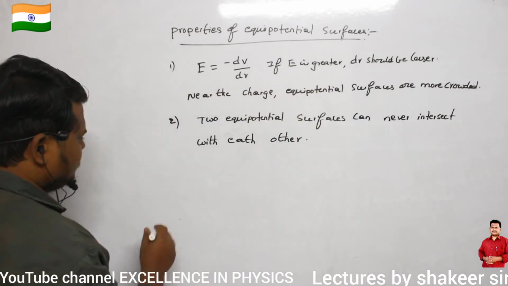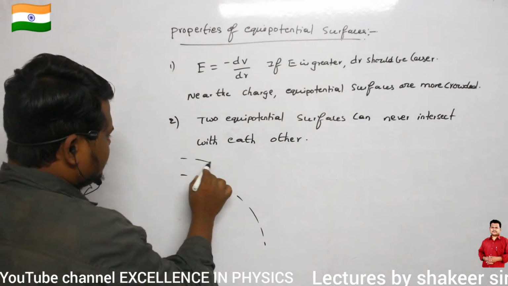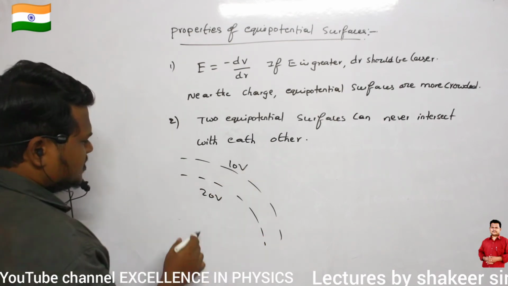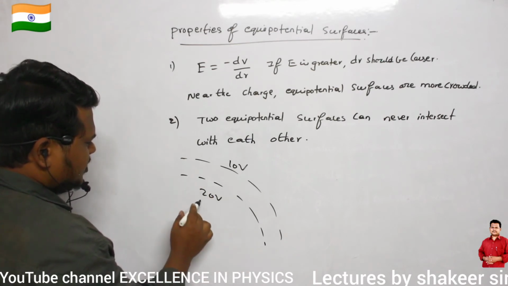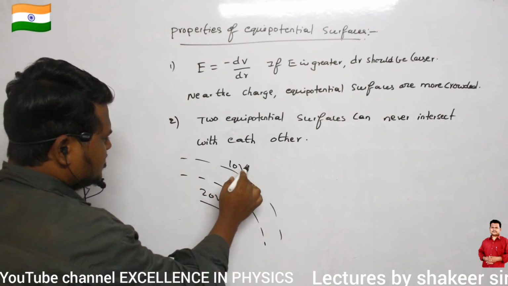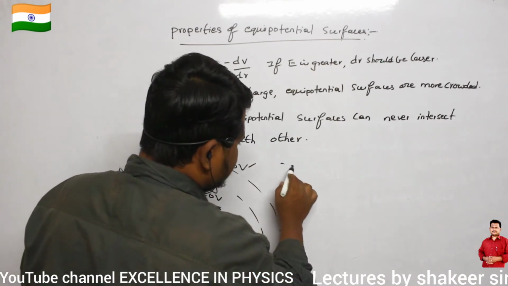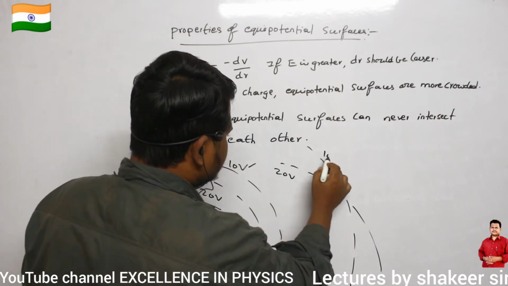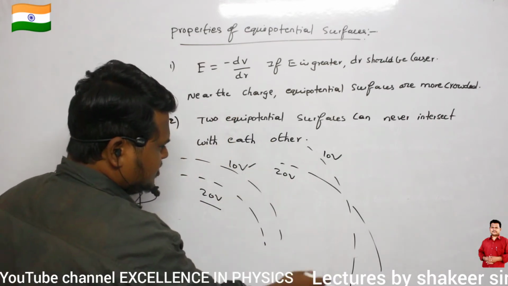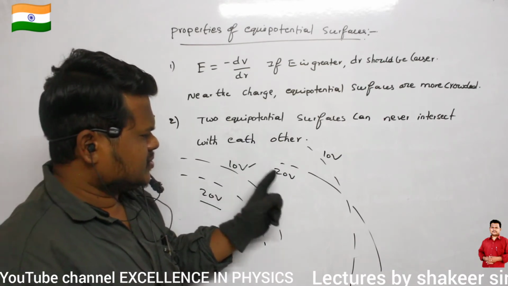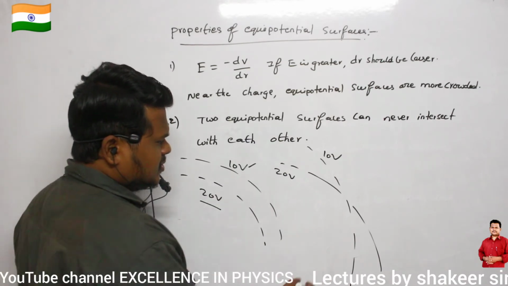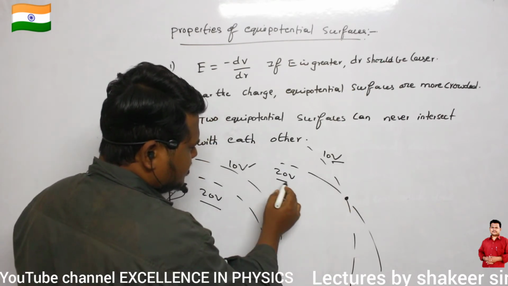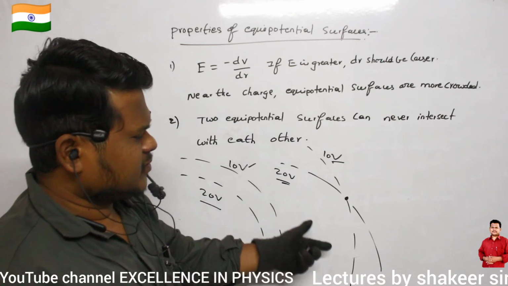Clear? For example, if you take this one as one equipotential surface and this one as another, if this is 20 volts, this should be 10 volts. So throughout this surface, potential should be 20. Throughout this surface, potential should be 10. So is this intersection possible? This intersection is not possible. Now if you take this point, at the same point 10 volts is also present, and 20 volts is also present, which is not possible.